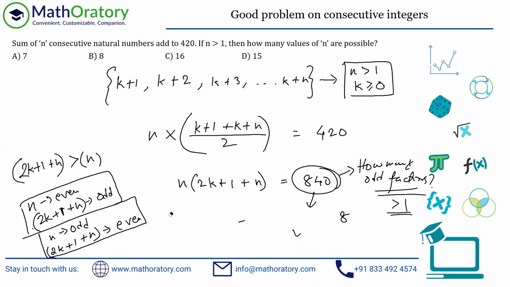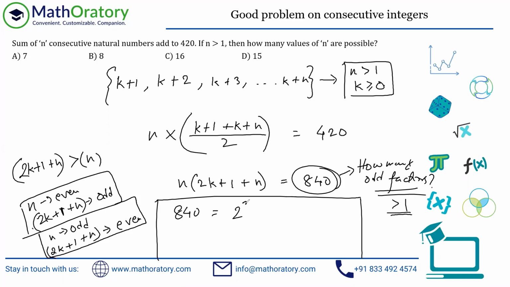So whenever you're counting in terms of factors and all, just try to factorize it in prime form. So prime factorization or composite form, whichever way you want to call it. This is 8 into 105. So 8 is 2 cube and 105 is 3 into 5 into 7. So we are looking for odd factors of this number, right? So first think about all the odd factors and then just subtract 1 from it.